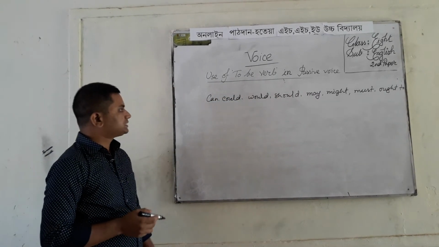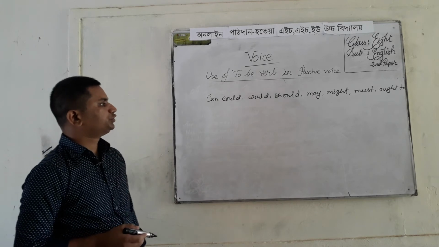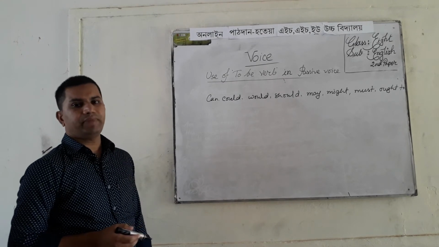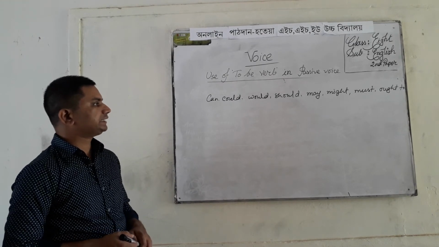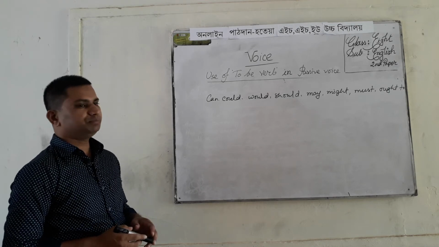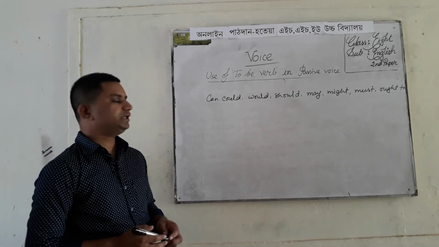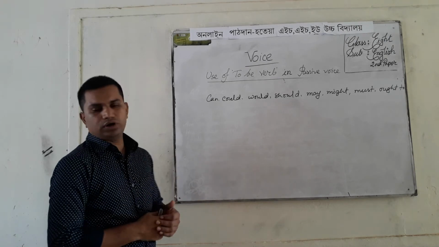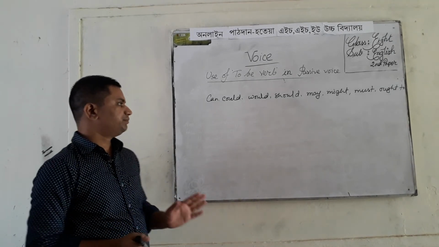If there is can, could, would, should, may, might, must or ought to in active voice, then we have to add only be after this modal auxiliary verb in passive voice.